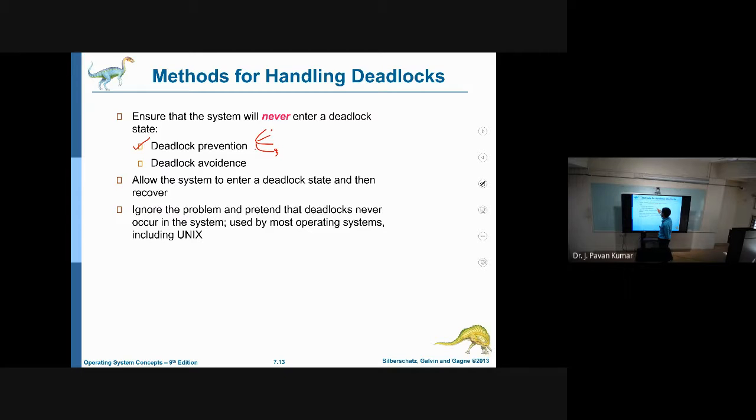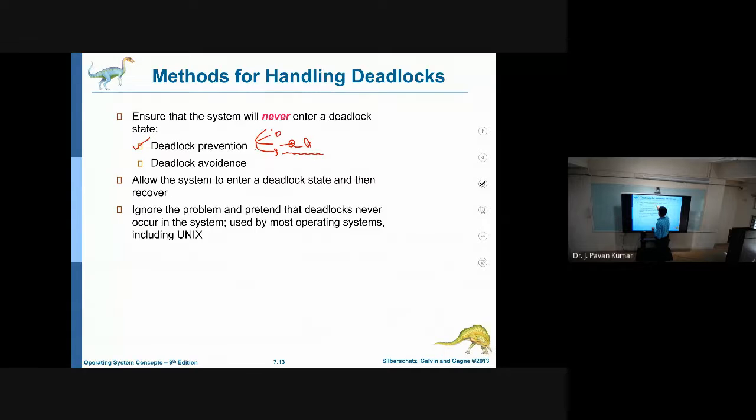Circular wait can be prevented by using total ordering, like linear ordering. P1 will be requesting, then P2, P3, P4, and so on. But P3 cannot be waiting for P2, and P3 cannot be waiting for P1, like that. We can avoid circular waiting. Next, no preemption: whenever a process wants to get additional resources, it will release its resources, and will be restarted once it gets all the old resources which were held by this process and the new resources required. That is no preemption.